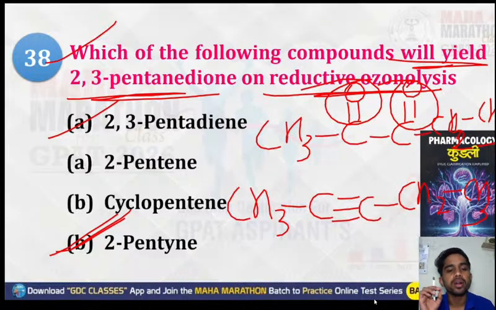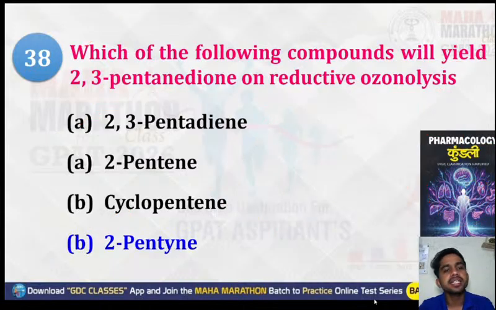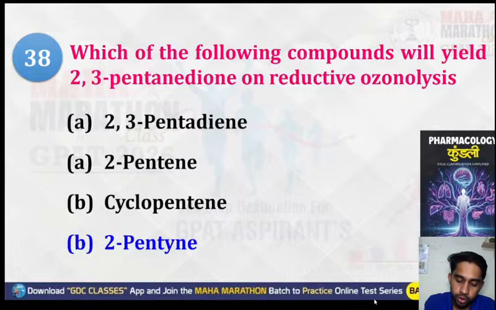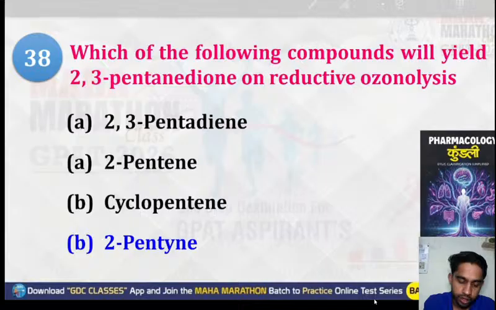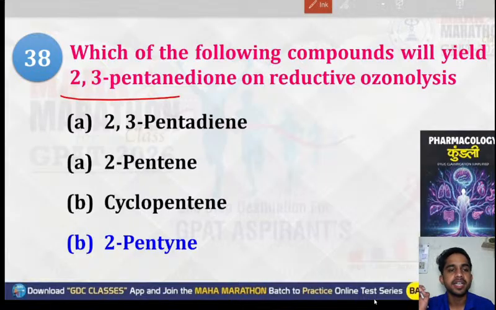So the correct option will be option number D, that is 2-pentyne. On reductive ozonolysis, this 2-pentyne will form 2,3-pentanedione. Since 2 oxygen groups were added, there must be 2 pi bonds that contain these oxygen groups. So that's why the right answer will be option number D, that is 2-pentyne.